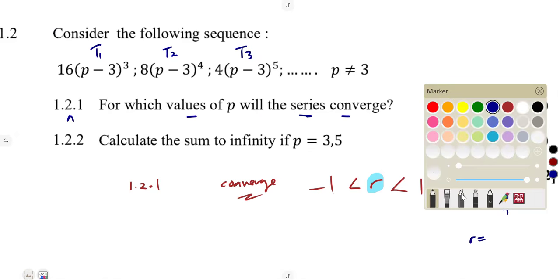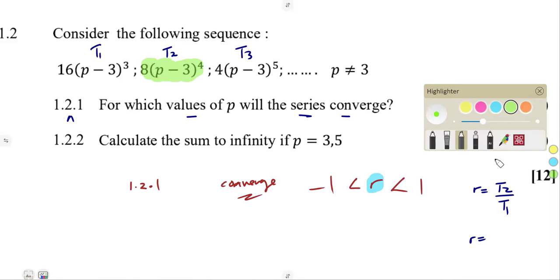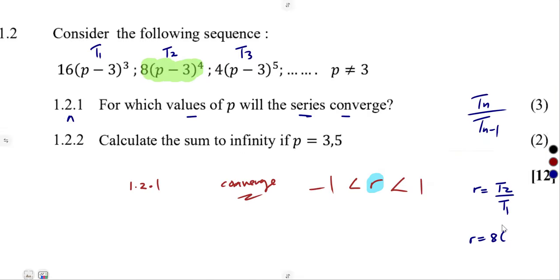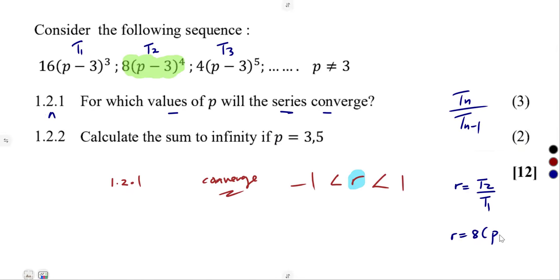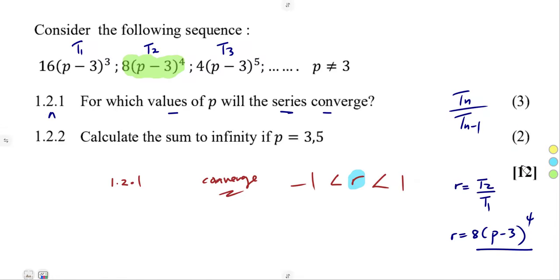So we simply substitute that, which is what? 8 into p minus 3 to the exponent of 4, all right? So if we were to substitute this 8 into p, let me just do it here. p minus 3 to the exponent of 4, everything over T1,